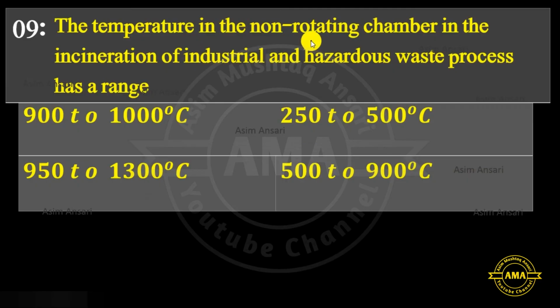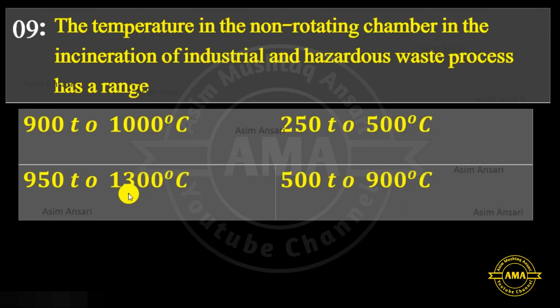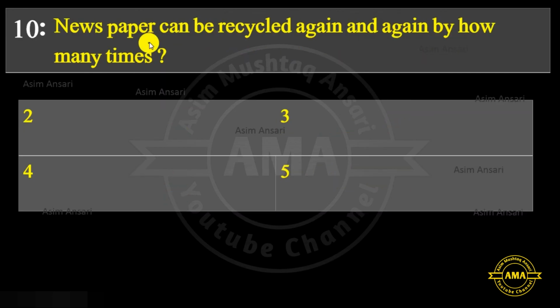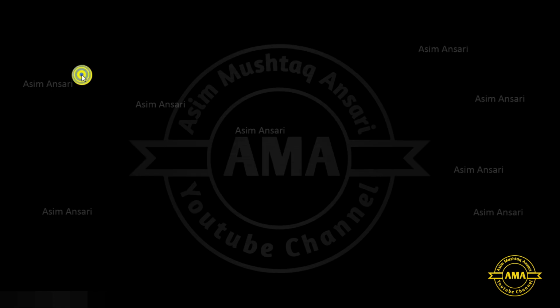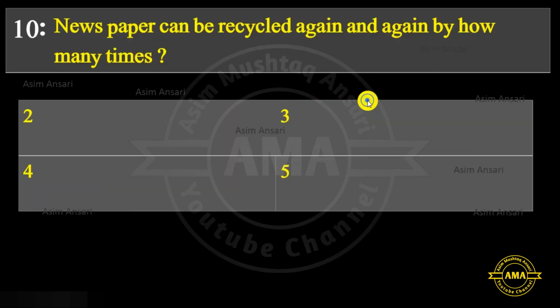Next, the temperature in the non-rotating chamber in the incineration of industrial and hazardous waste has a range of 950 to 1300 degrees centigrade. So, the exact answer is 950 to 1300 degrees centigrade. Next, newspaper can be recycled again and again how many times? In the recycling process, the fiber of the newspaper becomes shorter. So, it can be recycled up to 5 times. So, the exact answer is 5.